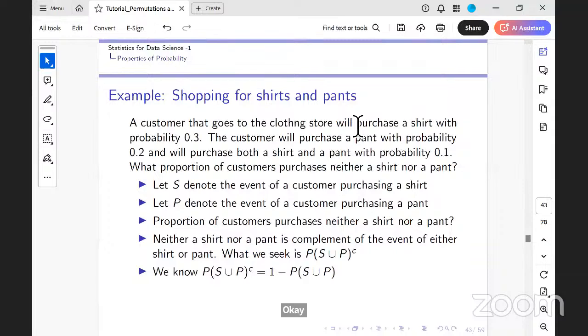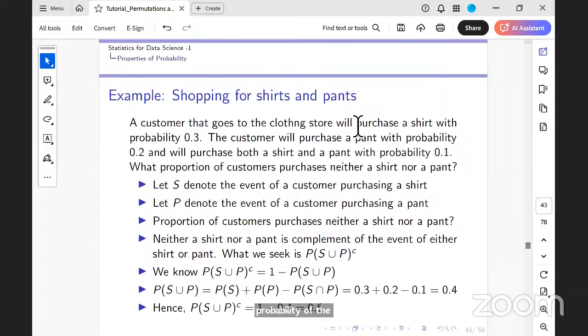So from the context of the problem, identify the events and translate them. The proportion of neither is the probability of (S union P) complement. That is nothing but 1 minus the probability of S union P. Find S union P using the addition rule, then find the (S union P) complement using the complement rule. Is that clear? Okay.